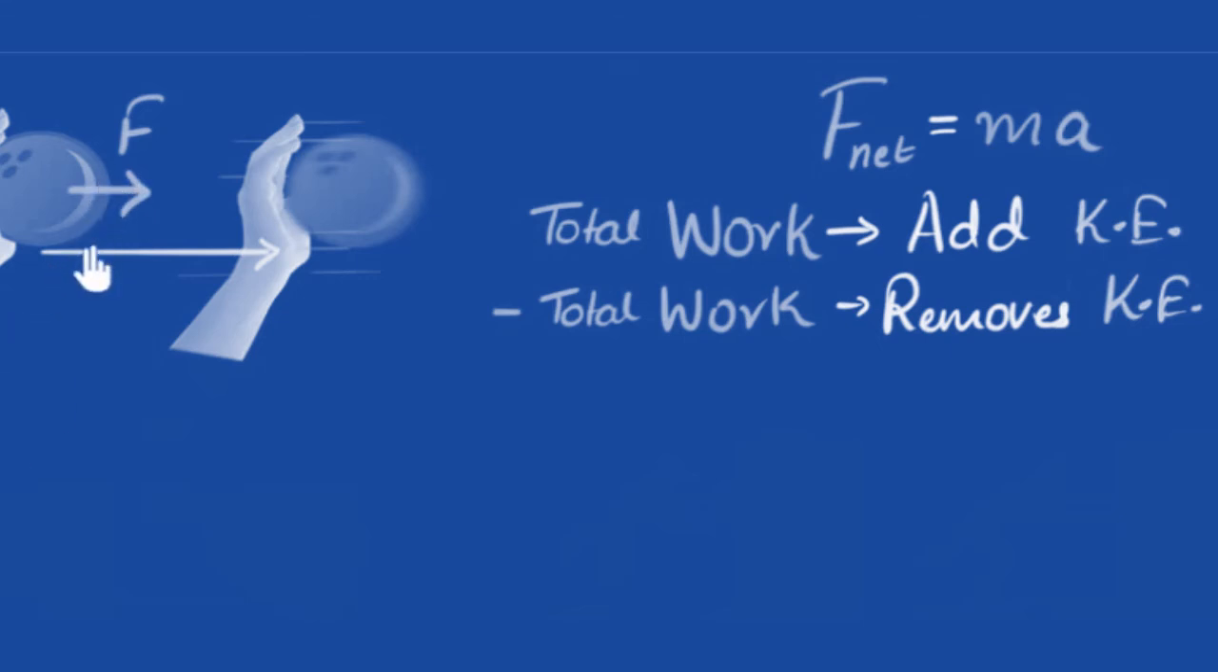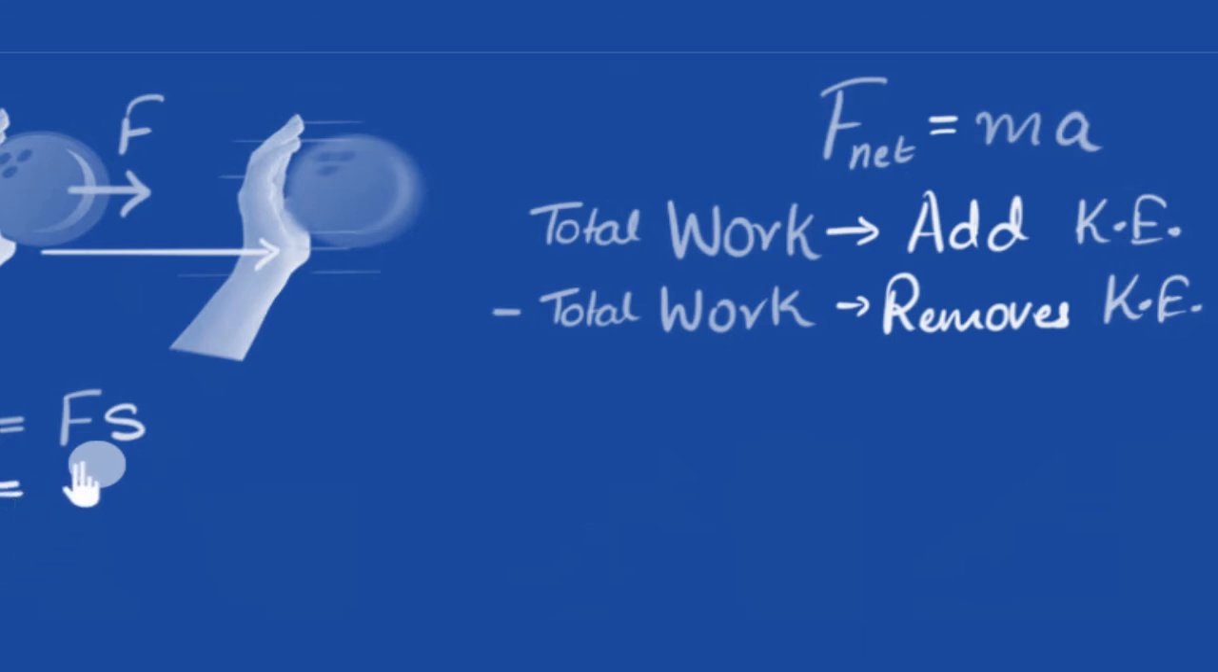If there is one force acting on the body, then the work done by that force would be the force multiplied by the displacement. Let's call the displacement S. Okay, what do I do next?